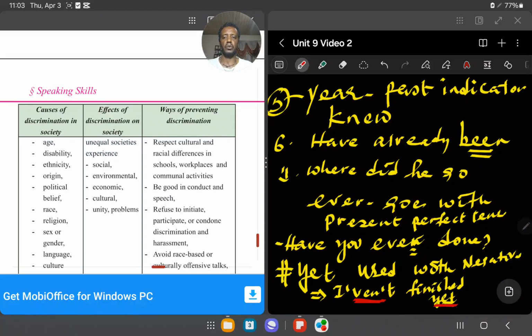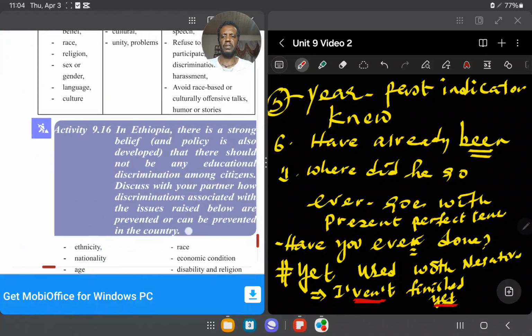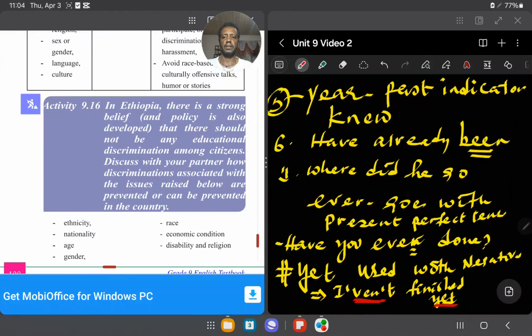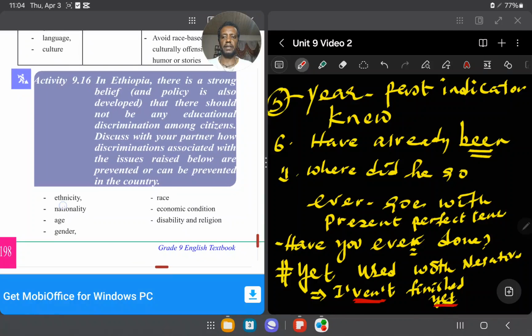respect cultural social differences, respect others religion, culture, ethnicity or race እነዚህ የመሳሰሉትን ምን ማድረግ አለብን ማለት ነው? ሪስፔክት ማድረግ አለብን ማለት ነው። ሰው እስኪ ተወያዩባቸው እነዚህን። ሌላው ደግሞ እነዚህን በመጠቀም in Ethiopia there are strong belief policy also developed that there should not be any educational discrimination among citizens.